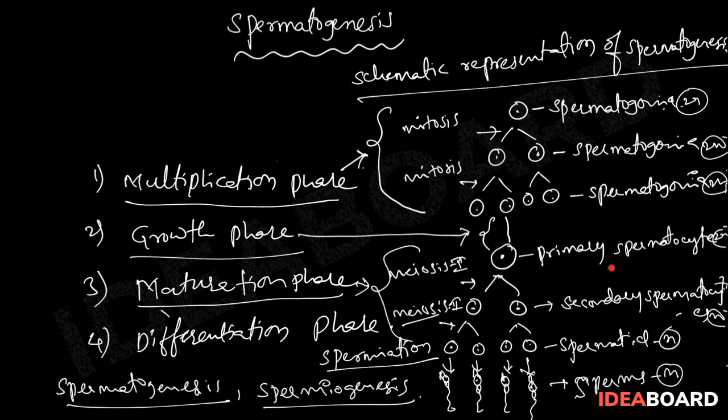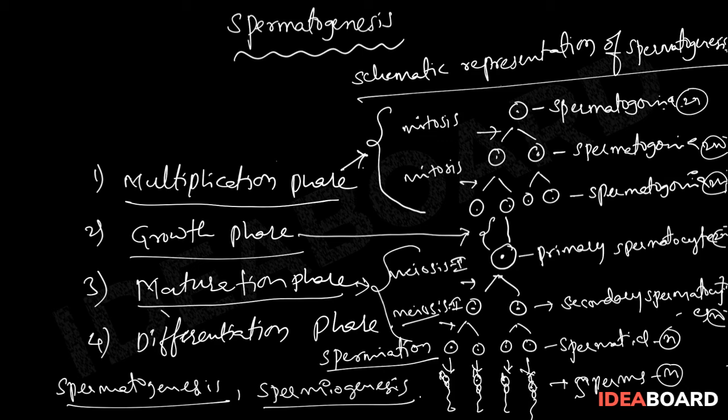Hence, from each primary spermatocyte, four spermatids are developing. From each spermatid, one sperm is developing. So from each primary spermatocyte, two secondary spermatocytes, four spermatids, and four sperms are developing. From each secondary spermatocyte, two spermatids and two sperms are developing. But from each spermatid, only one sperm is developing.